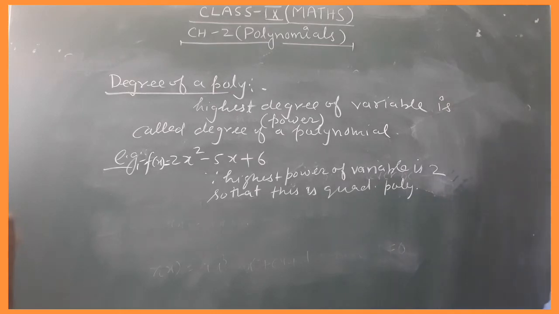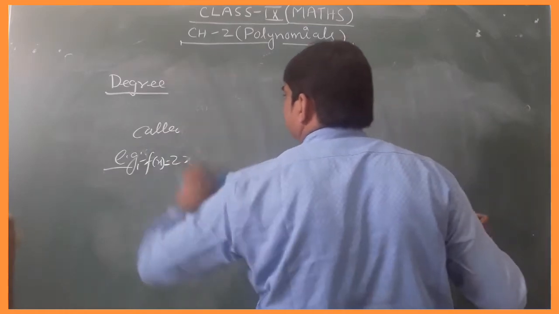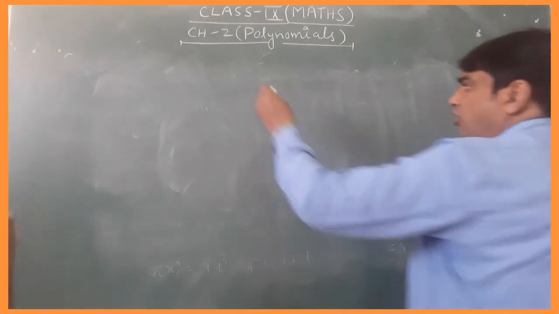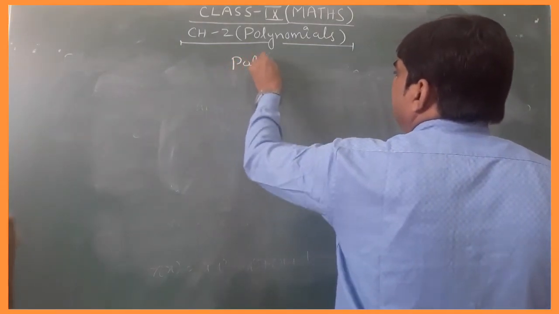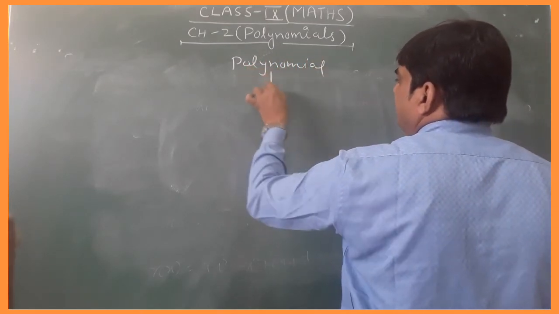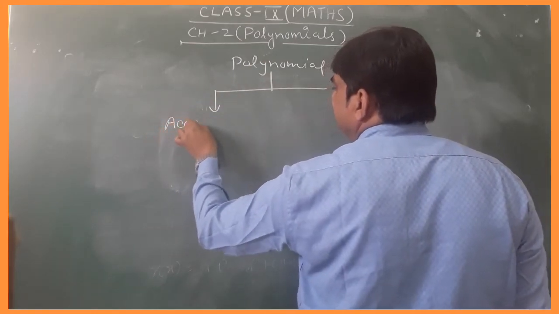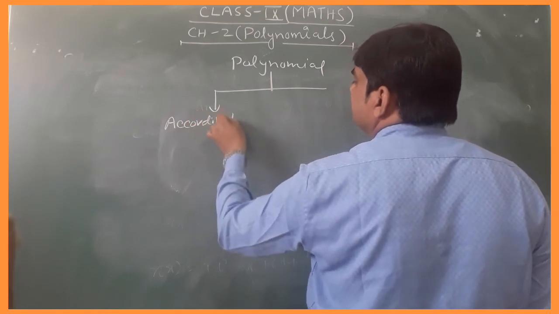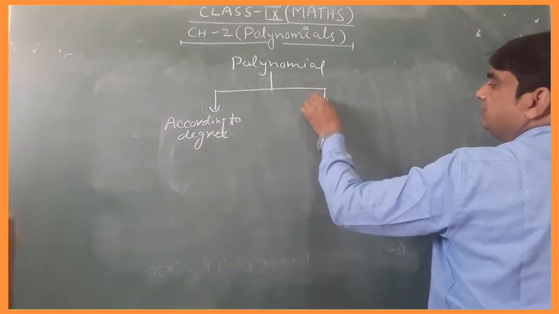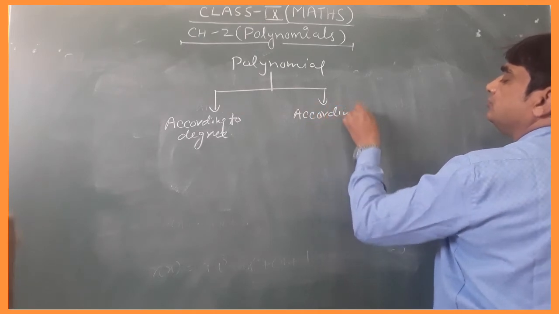Next we read types of polynomials. Students, mainly polynomials are of two types. First, according to degree, we can split according to degree, and next, according to term.